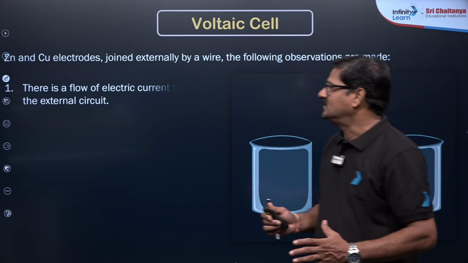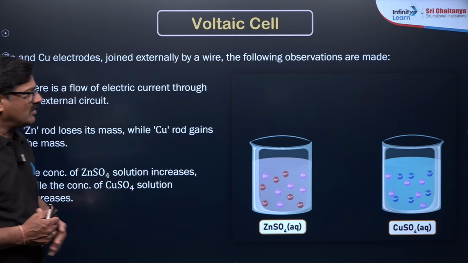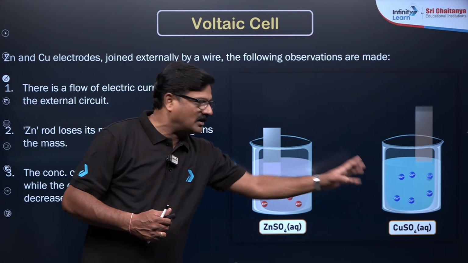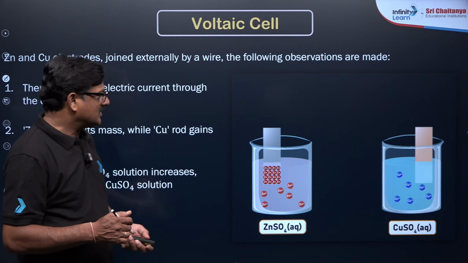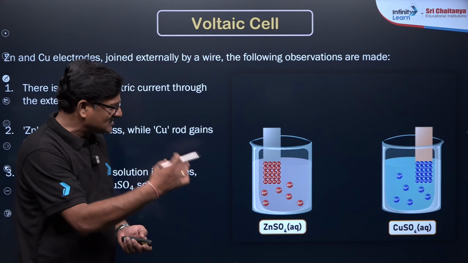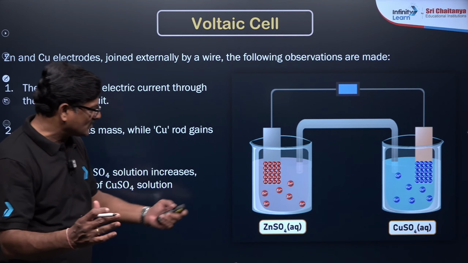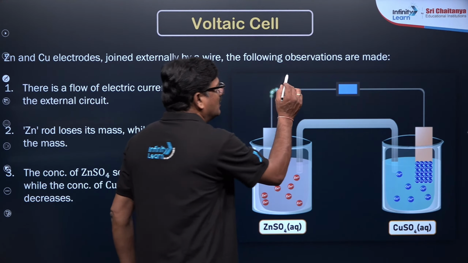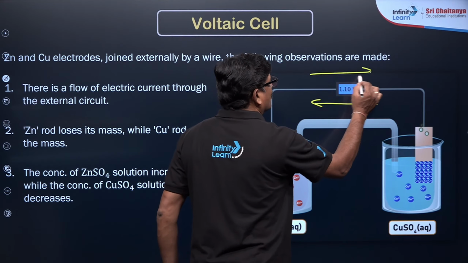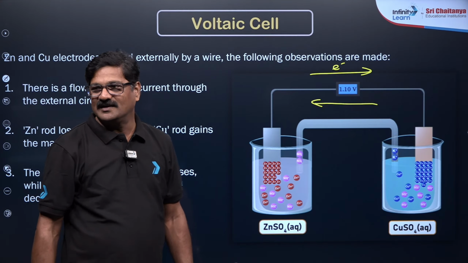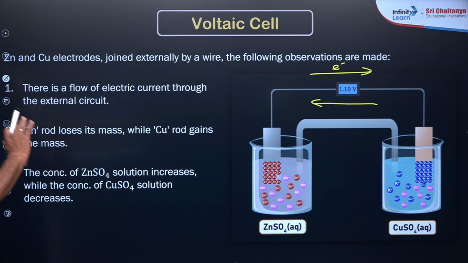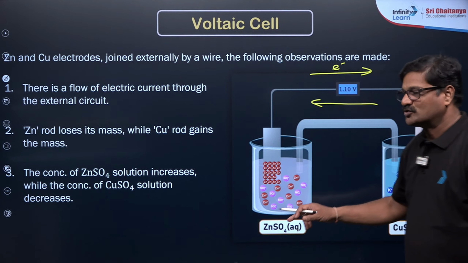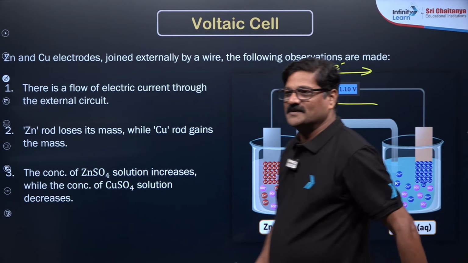Let us see the details about this. There is a flow of electrons from the zinc container to the copper container. You can see the mass of the zinc is decreased, so oxidation takes place, and it is called the anode. Here reduction takes place, and this is called the cathode. Current moves in this way, and electrons move the other way. So this is all about the construction of the voltaic cell. We already completed it, this is just a short recap for your better understanding. The mass of the zinc is decreased and the mass of the copper is increased.